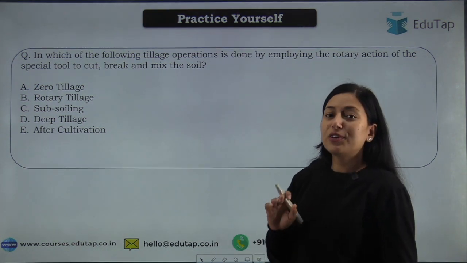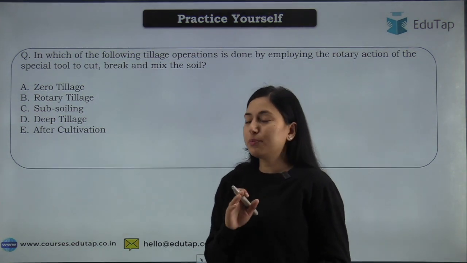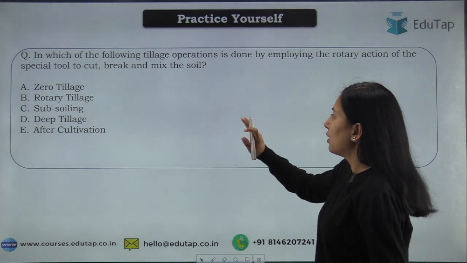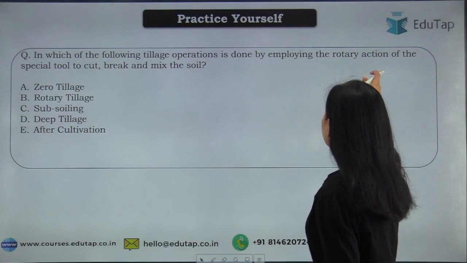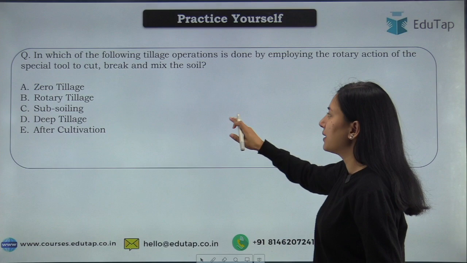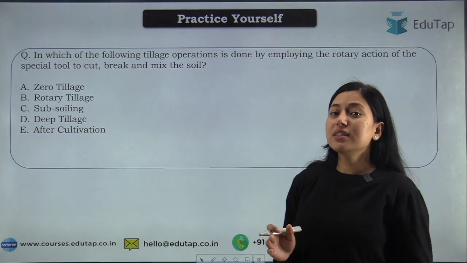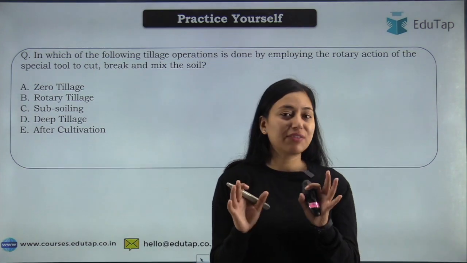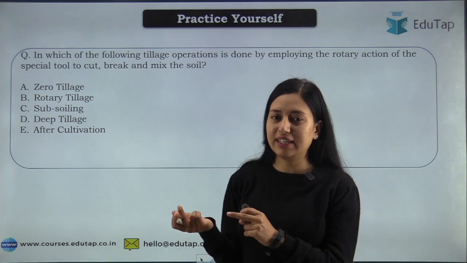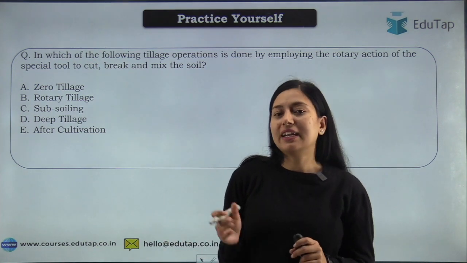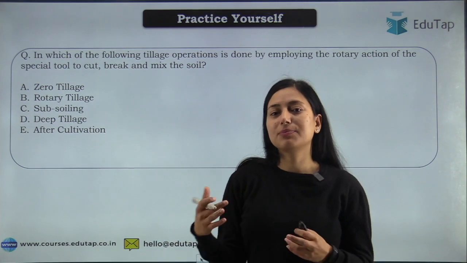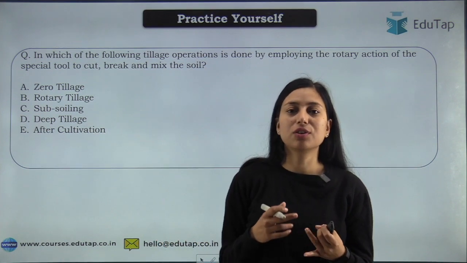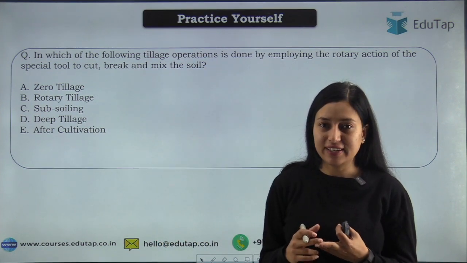So first of all, I would like to discuss the question that I gave you in the previous video: in which of the following is tillage done by employing rotatory action of a special tool to cut, break and mix the soil? Students, just for a recap, we discussed conservation tillage in the previous video, and under it we discussed concepts like zero tillage, minimum tillage and rotatory tillage.